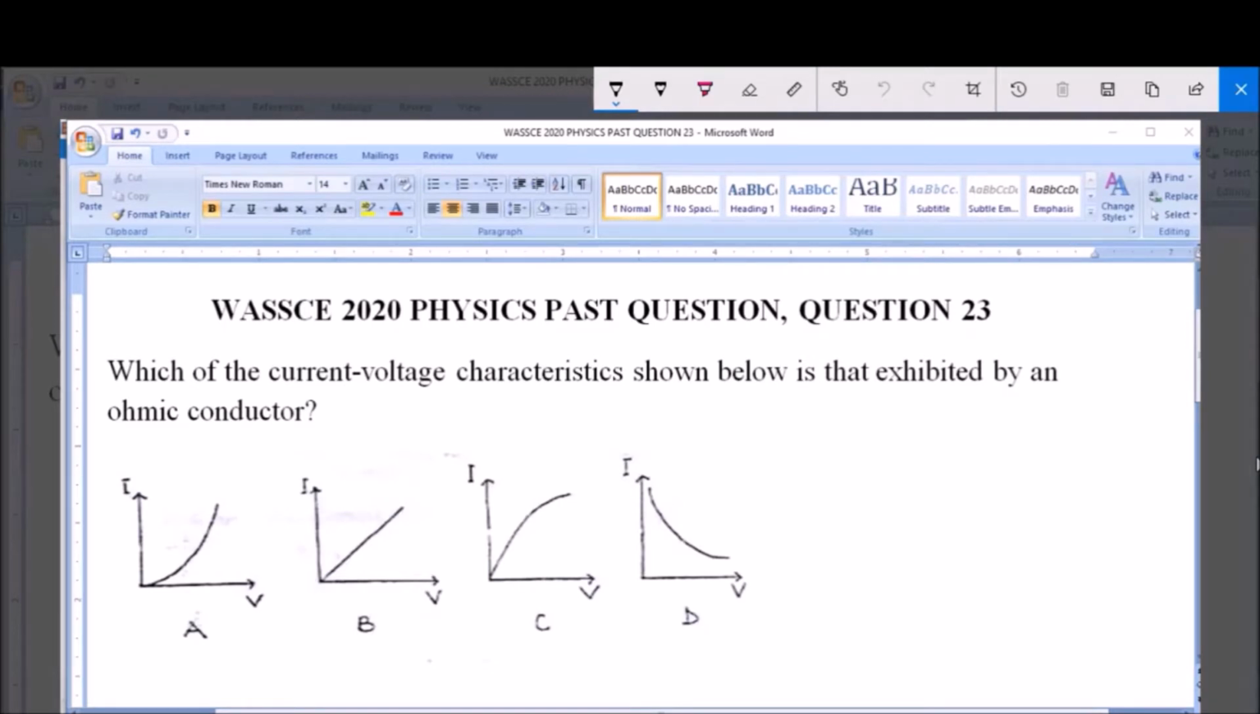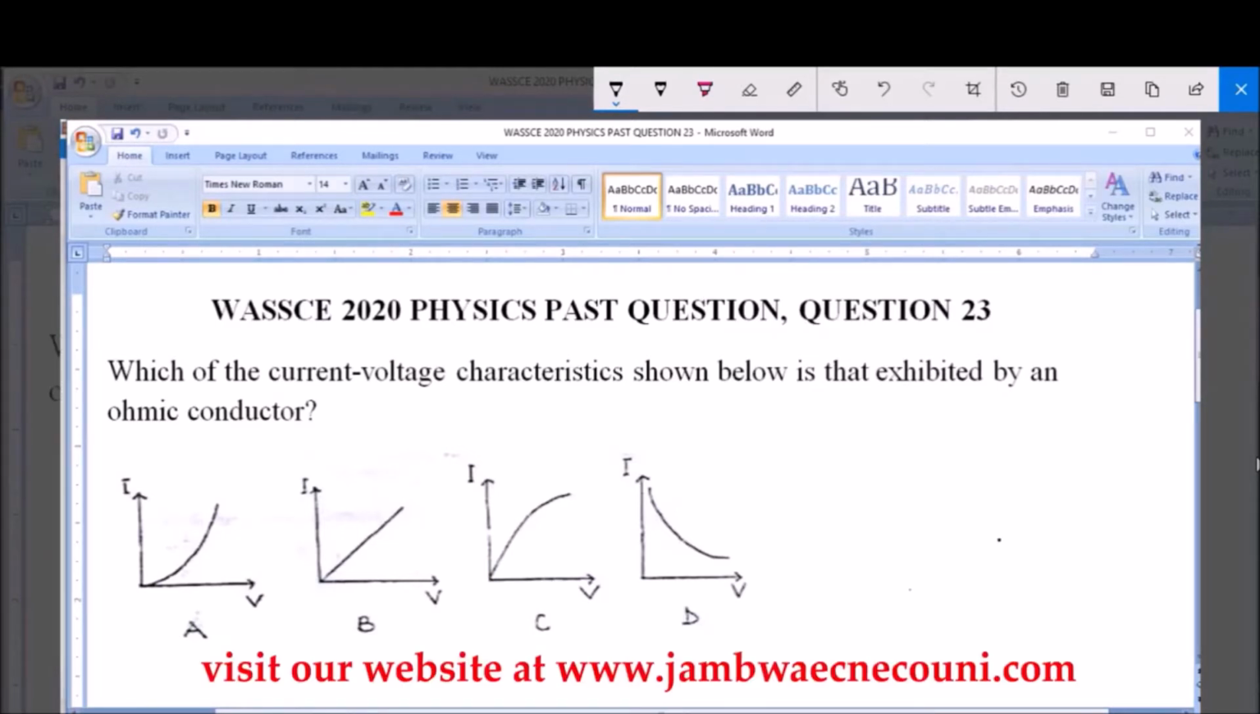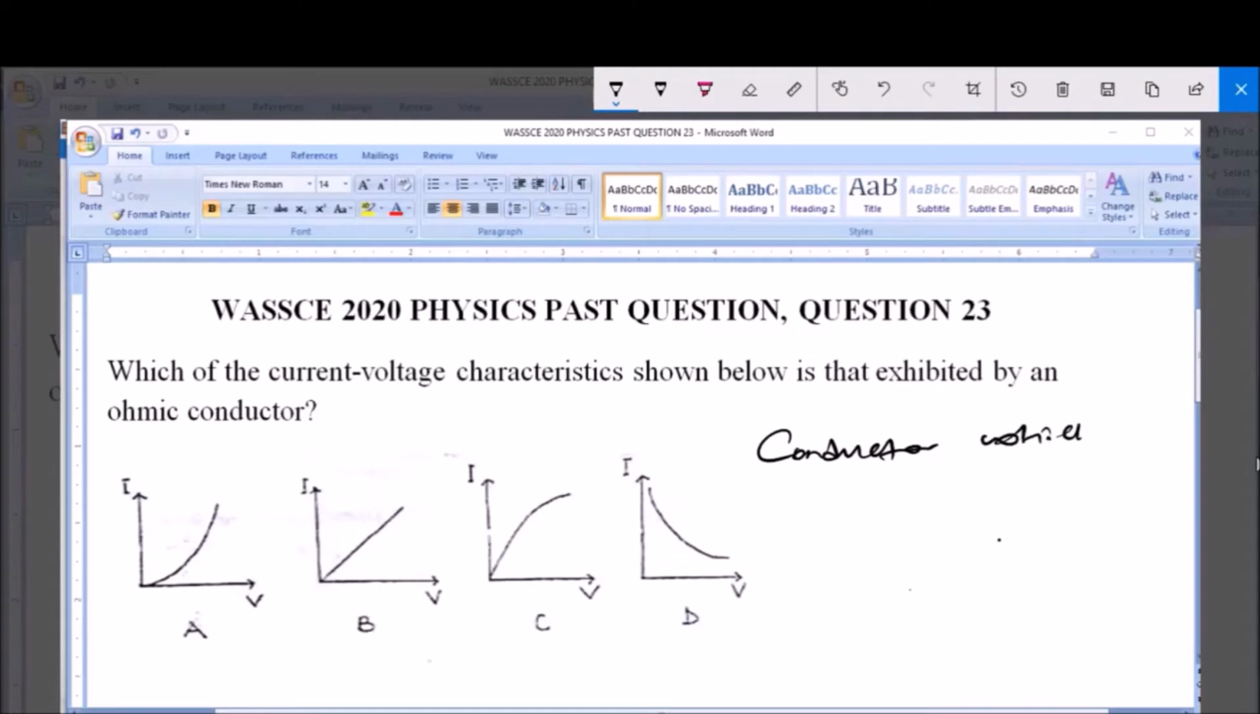Now an ohmic conductor is simply a conductor that obeys Ohm's law. And like we know, Ohm's law states that the current flowing through a metallic conductor, that is like a wire or a metal, is directly proportional to the potential difference across its ends, provided that temperature and pressure are kept constant. So the current is directly proportional to the potential difference, that's the voltage.